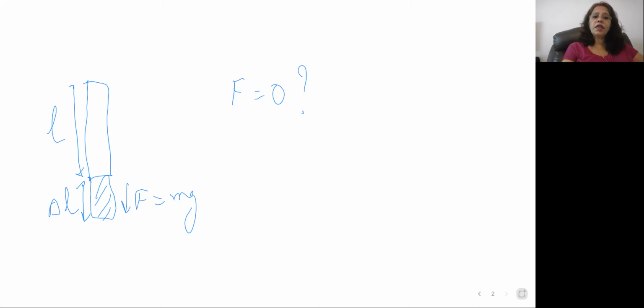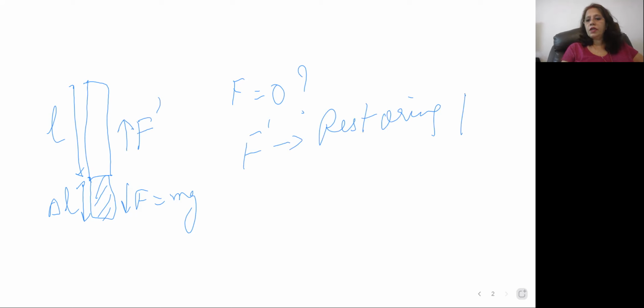Yes, there is an inward force also, in the upward direction, which I can call F dash. This F dash is your restoring force, which is an internal force, and this is only your interatomic force, which we studied about now. So this F dash force nullifies this force F so that the net force becomes 0. And now no further elongation will be there.